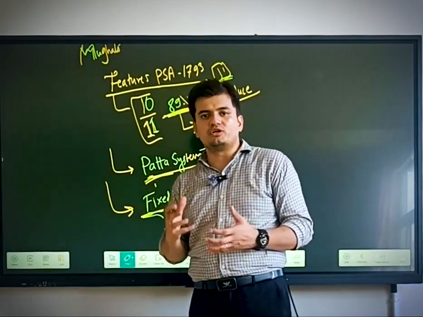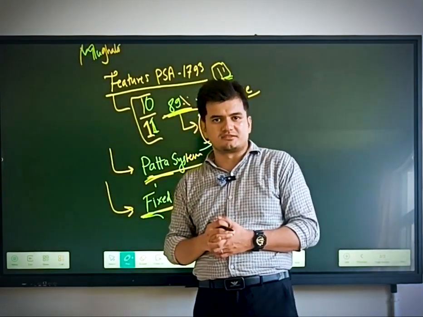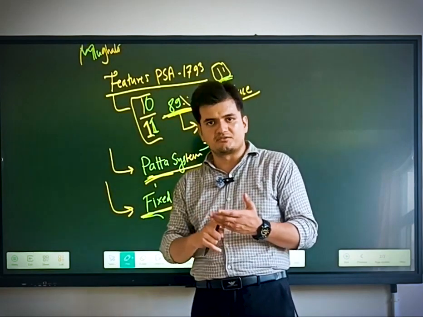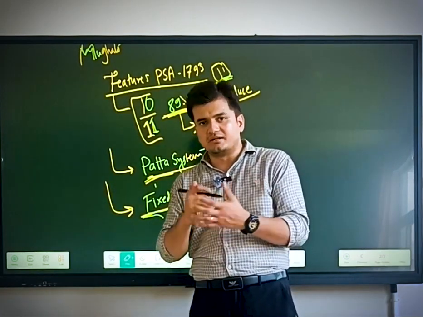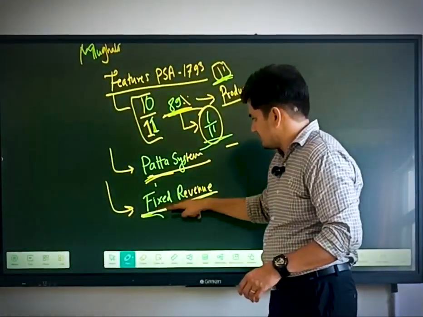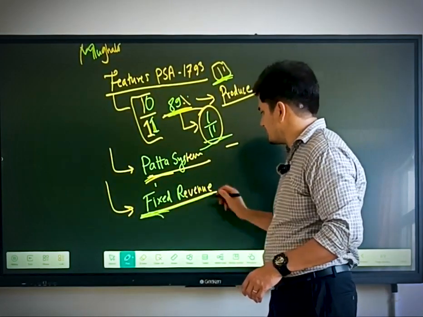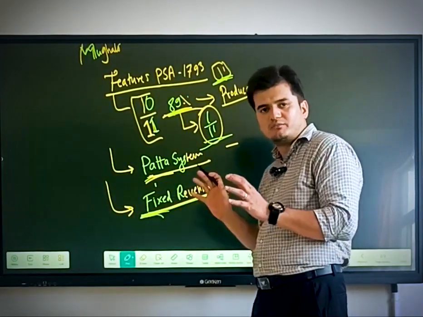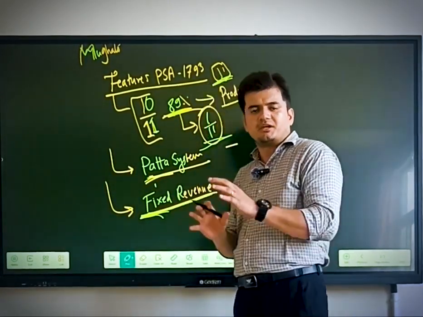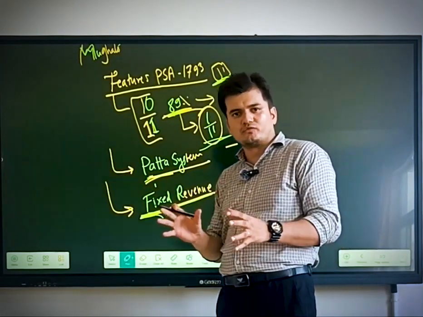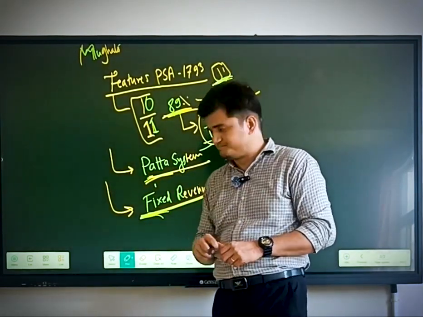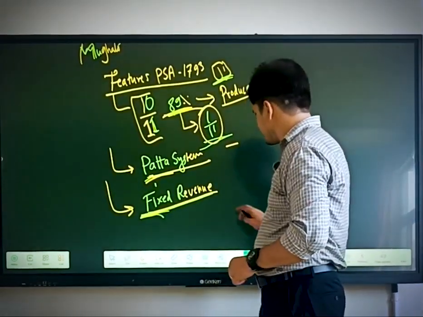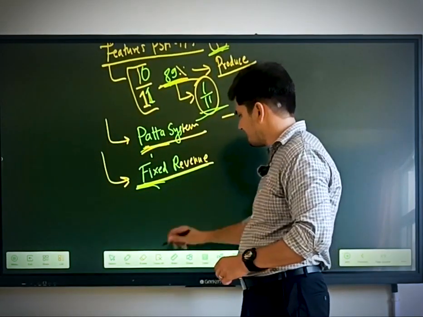They will bring some new innovations in the agriculture system, like in the irrigation, drainage system, or the development of land. But this was not practically done by the zamindars. Like the Britishers had only the motive to extract the revenue, the zamindars also had the motive to extract the revenue from the peasants. So this was the next feature, fixed revenue.